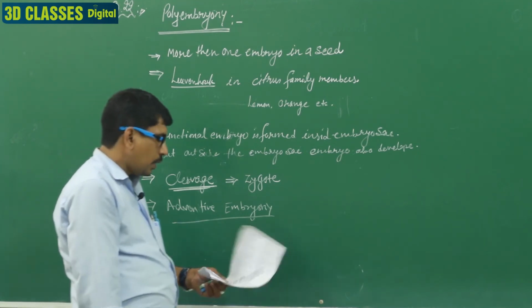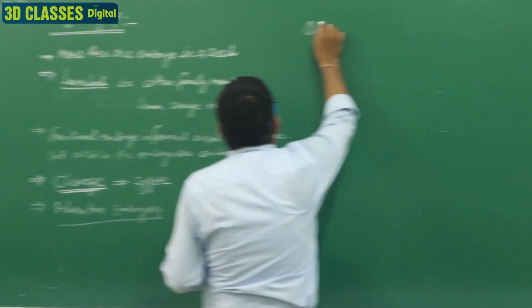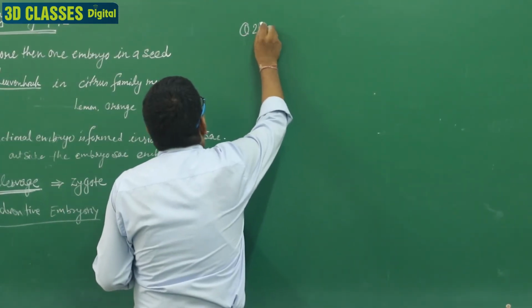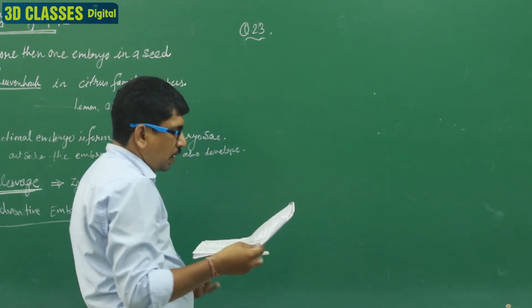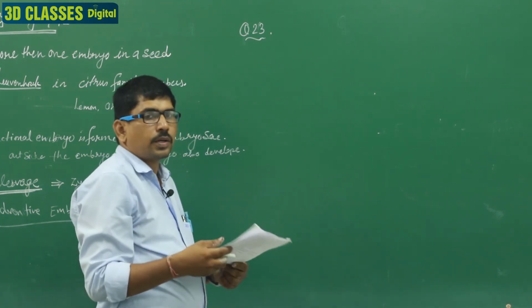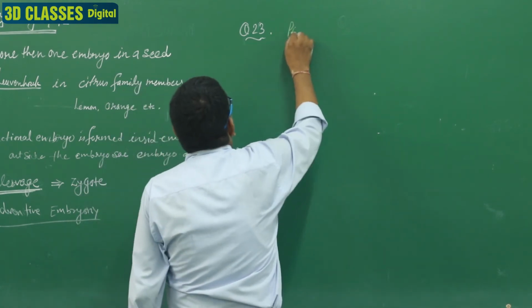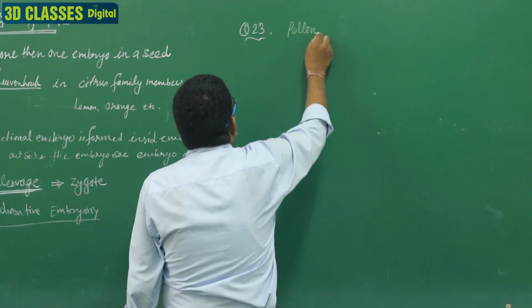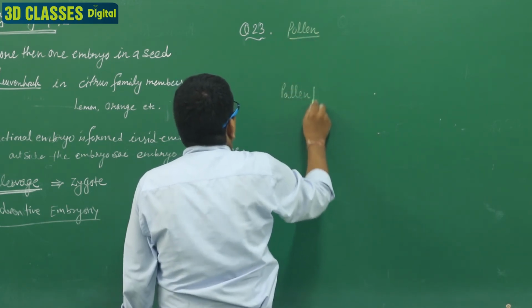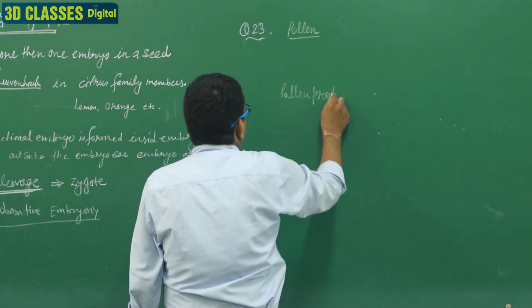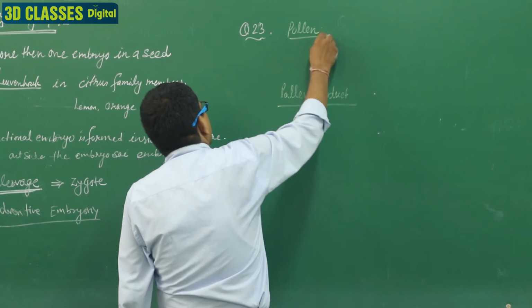Clear? Next question is 23. Question number 23 is: explain pollen and pollen product. Students, first we discuss the pollen, then we discuss the pollen product. First we discuss the pollen.